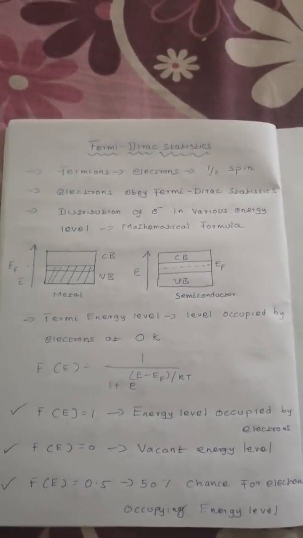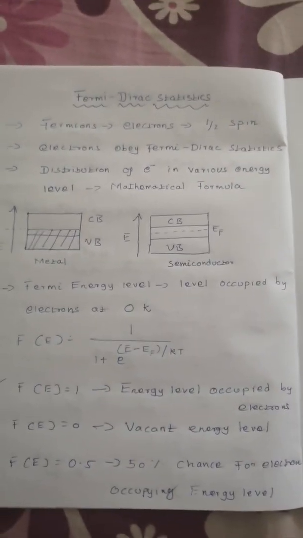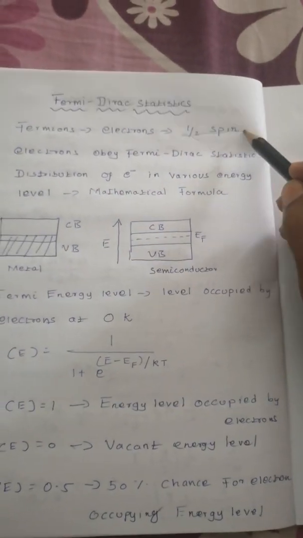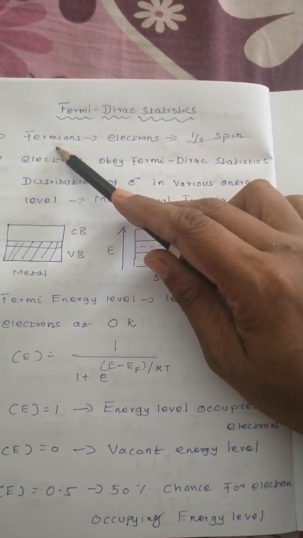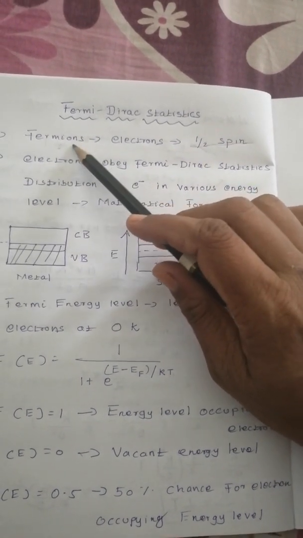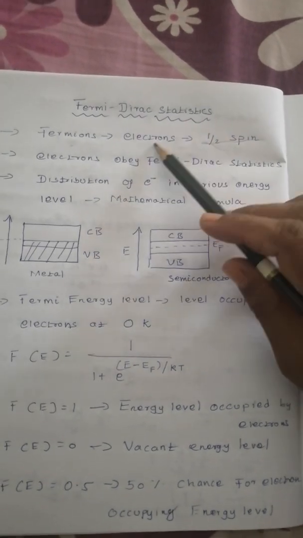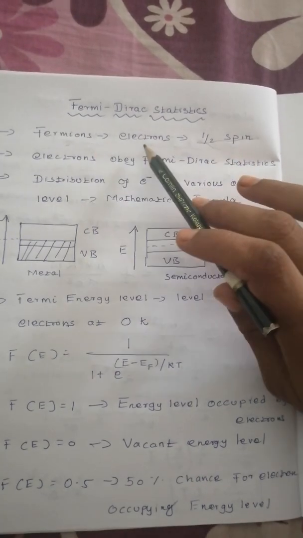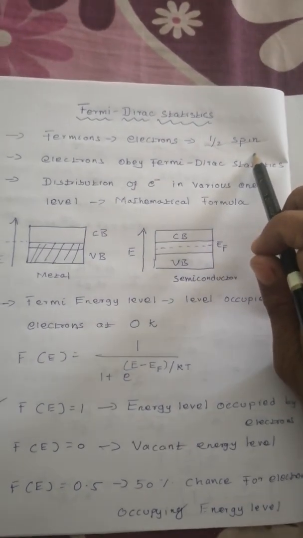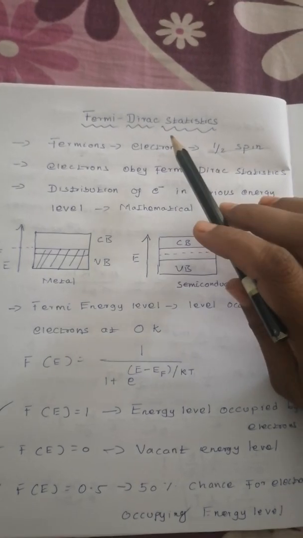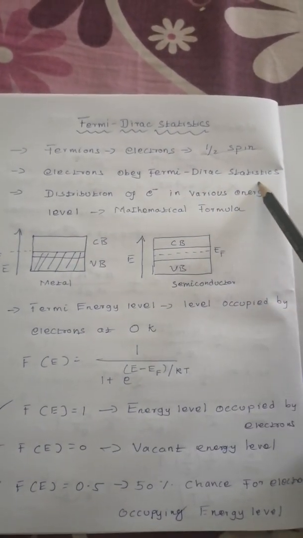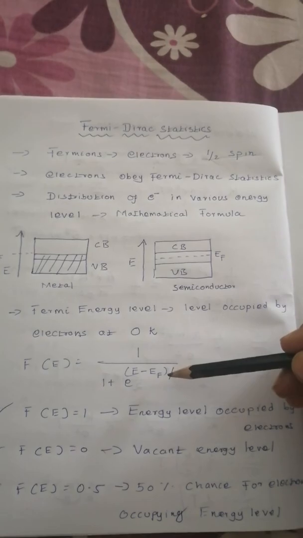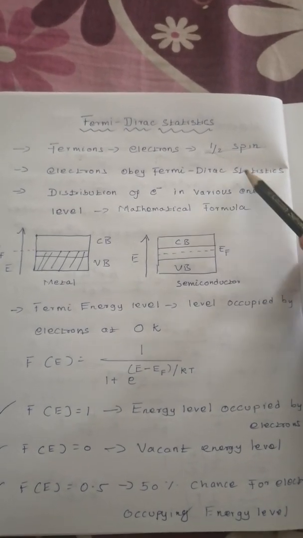Fermi-Dirac statistics deals with electrons of spin half. This deals with fermions. Fermions are particles which have half spin, so electrons have half spin. So Fermi-Dirac statistics deals with fermions, like electrons, which have half spin, and these electrons obey Fermi-Dirac statistics. I will tell you what Fermi-Dirac statistics is.